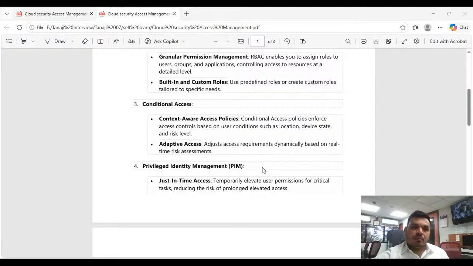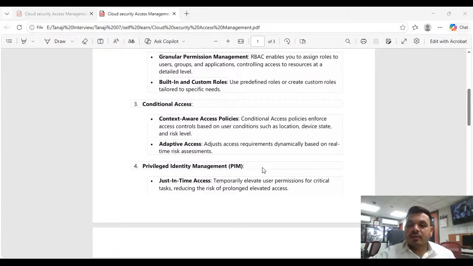location as well as a particular device. We can restrict the policy so that a particular user can log in only from specific devices. For example, they need only Windows or Mac desktops, then they can log in. It depends on the policy you configure. Based on that, the user can access the environment.